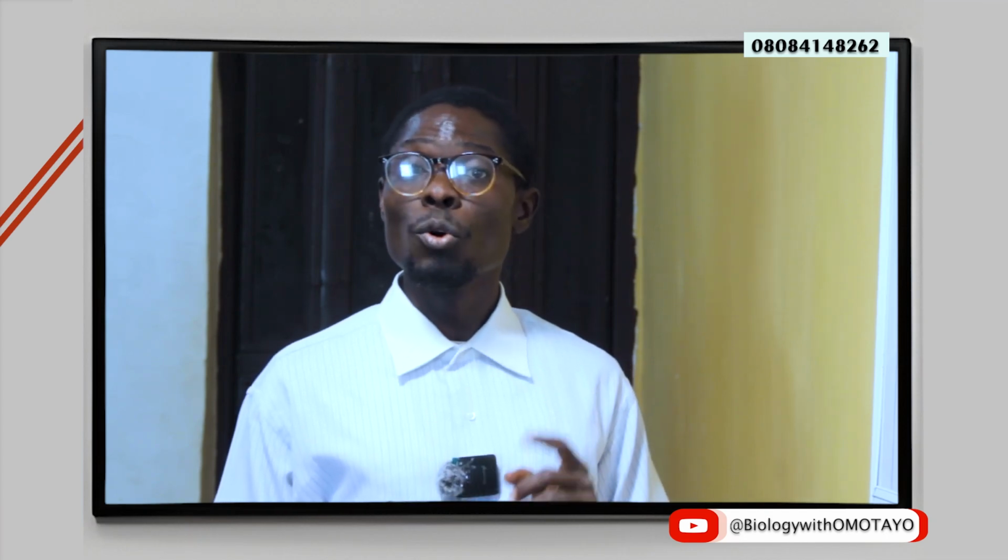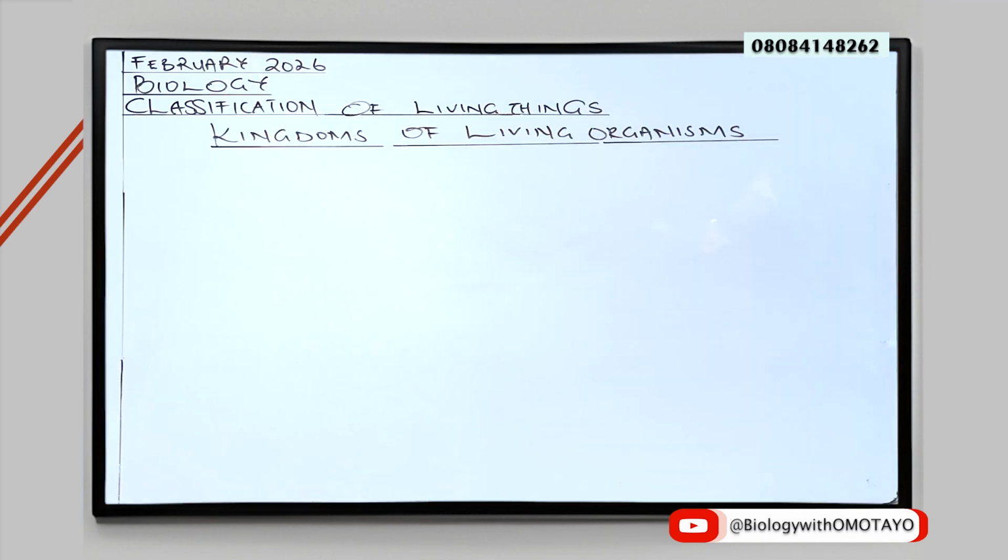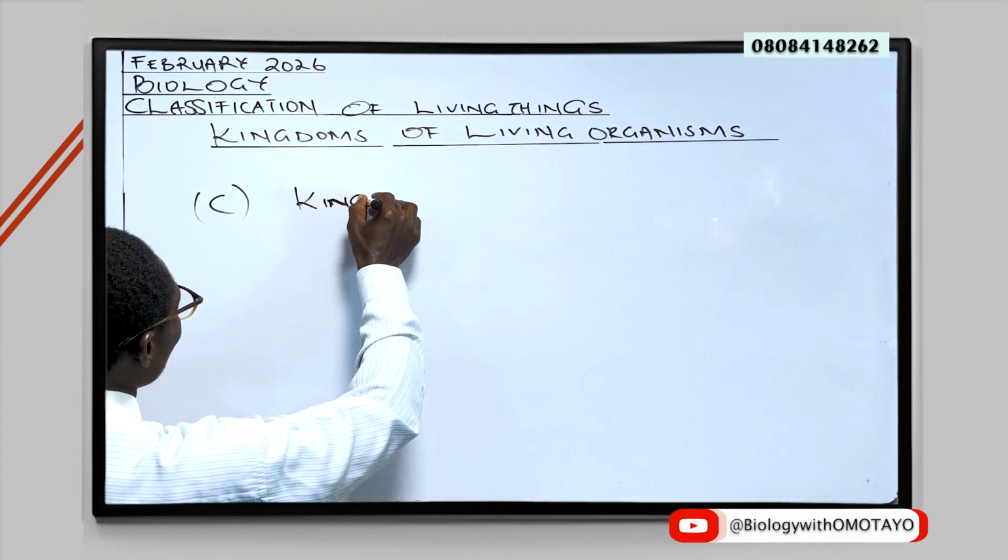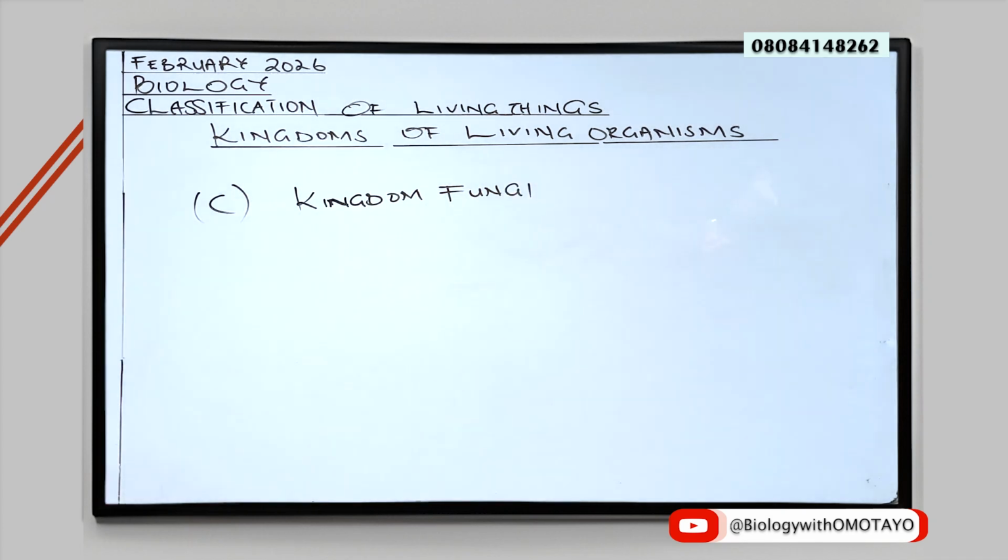From that, we examined kingdom Monera, later kingdom Protoctista, and so in this class today, we'll be looking at kingdom fungi, and I'll be tagging that as C, just like the previous. A was Monera, B was Protoctista, and so today we are having C, kingdom fungi.